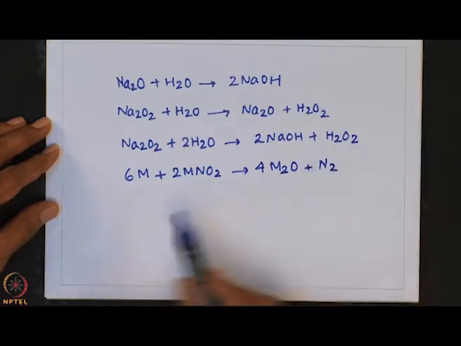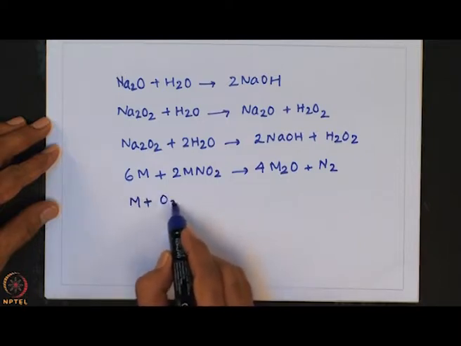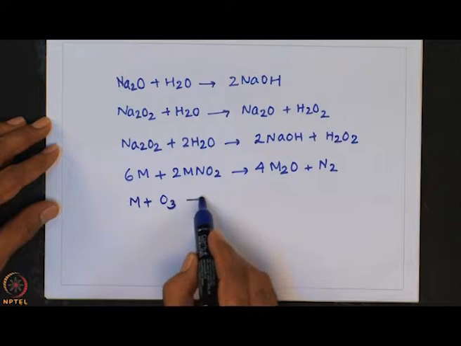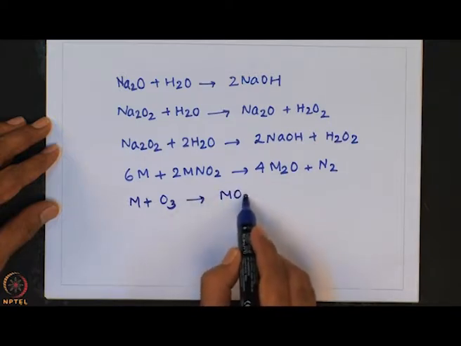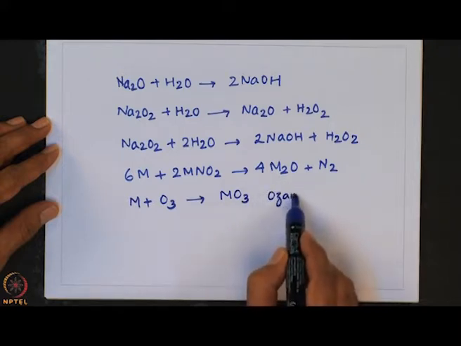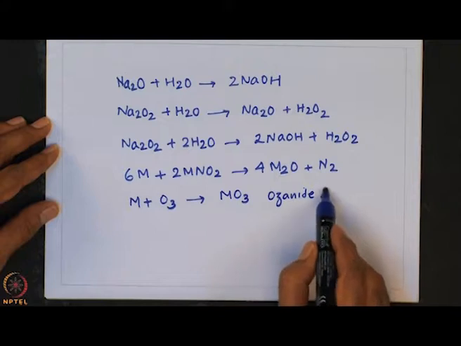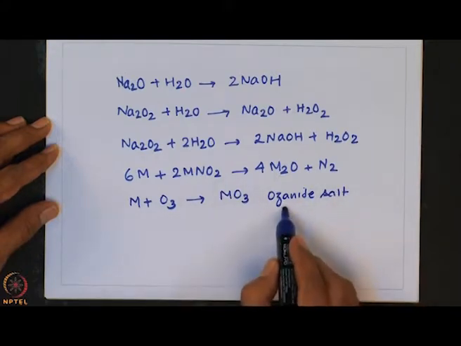And alkali metals also react with ozone to form ozonate salt. This is called ozonate salt. These ozonate salts are paramagnetic in nature.